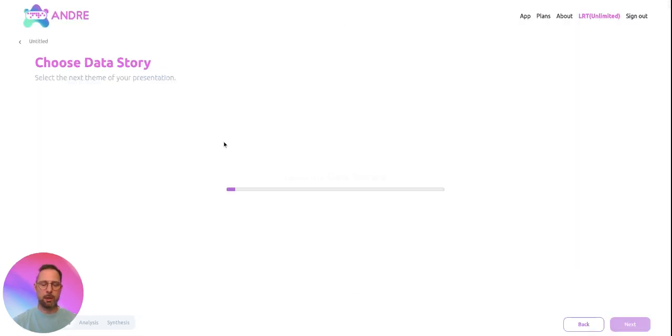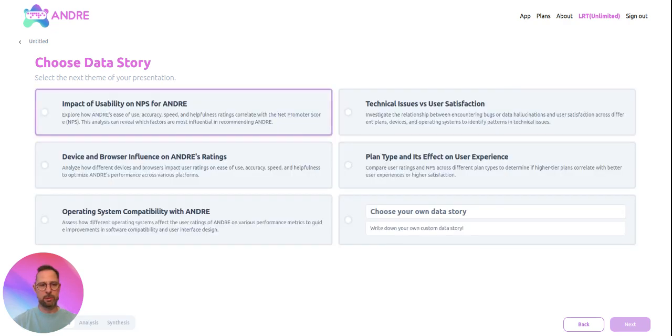In the next stage, and that's the real exciting part, in my opinion, we're going to conduct the analysis based on the narratives in the data rather than the numbers. In fact, at this stage, we're going to see no number. We're only going to see options of data stories we would like to tell to someone. For example, here, the impact of usability on NPS for Andre. NPS, of course, it's something I'm very interested in. It's the likelihood of people to recommend Andre, and for any new product, this is an important metric.